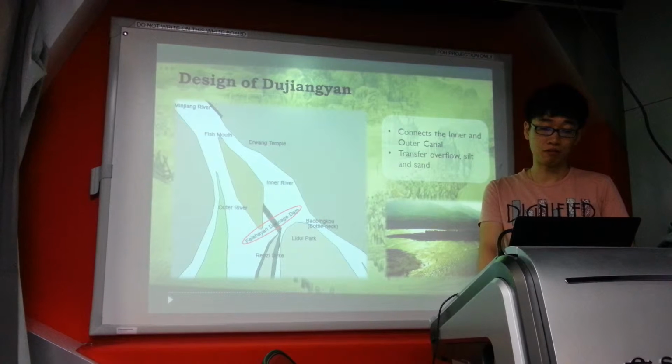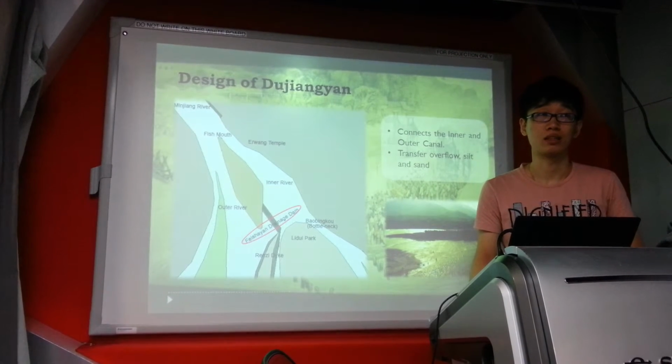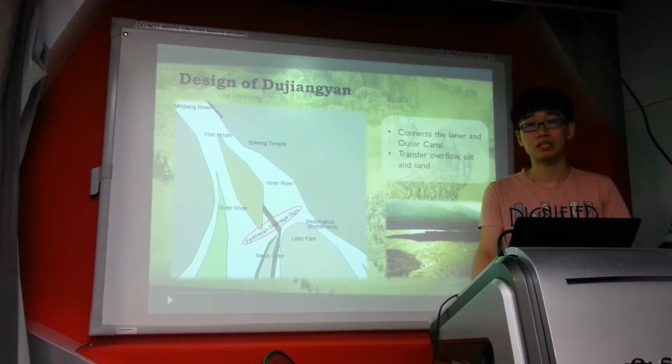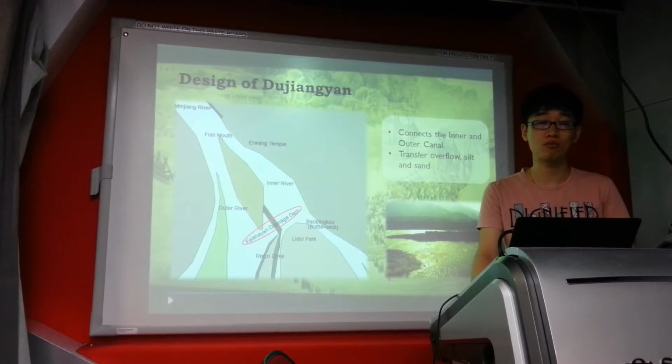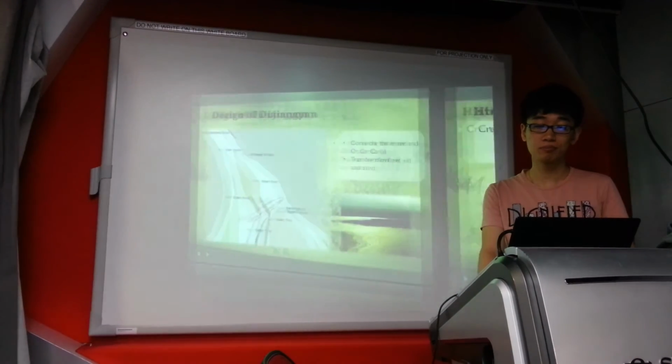The principal function of Fenshayan floodgate is to transfer the overflows, the silt and sediment from the inner to the outer canal. However, during the dry season, it will cease its draining function and transfer water to the weir works to ensure the supply of water for irrigation purposes.